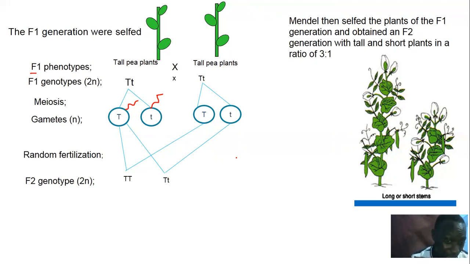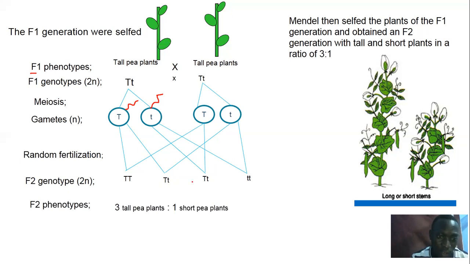I think you have already seen how variations come to be among organisms. Then that sperm will fuse with that egg to form that heterozygous individual. Then again, that sperm will fuse with that egg to form that short individual. So this genotype you can't see, but you will need the phenotype to show you that this is going to be tall, this is going to be tall, this is going to be tall.